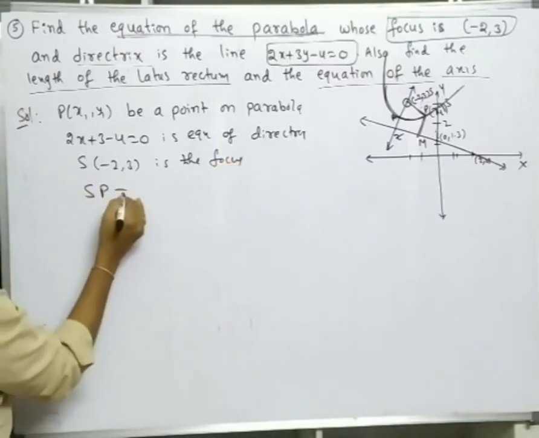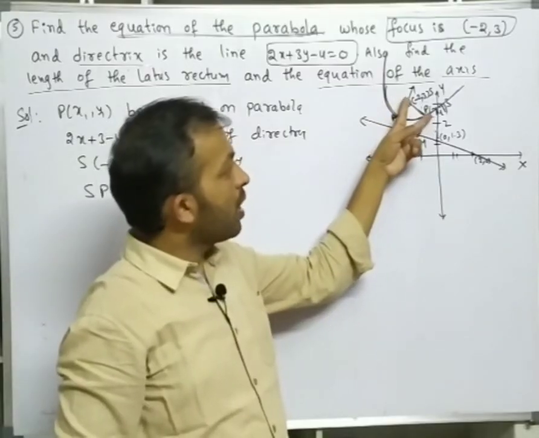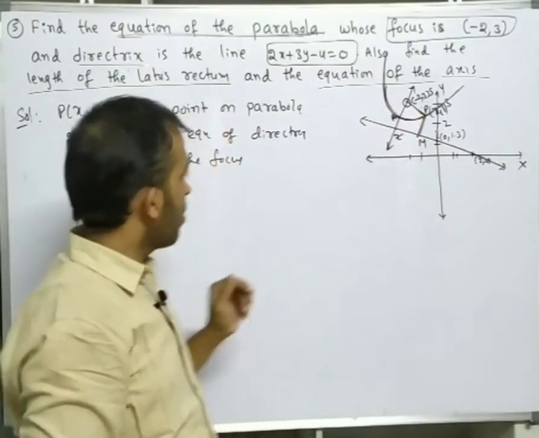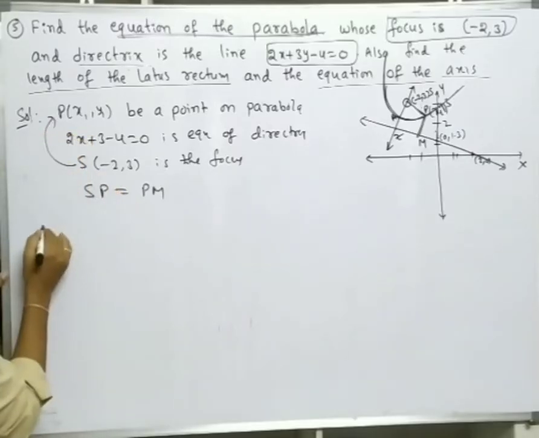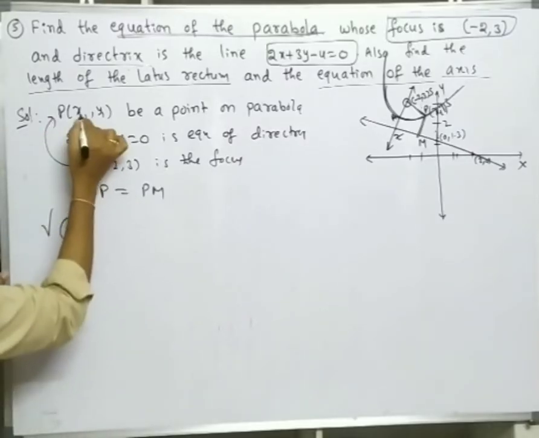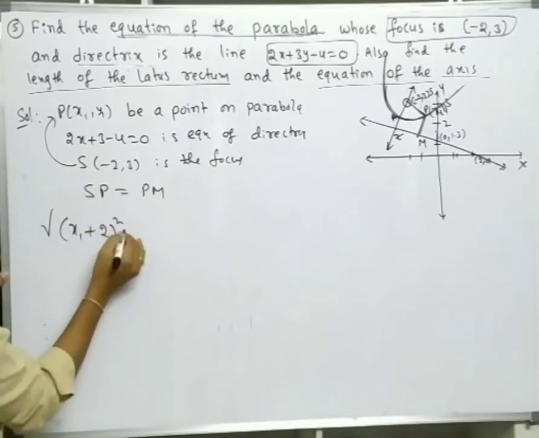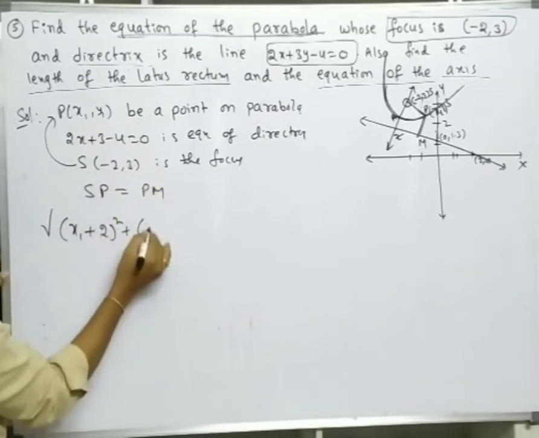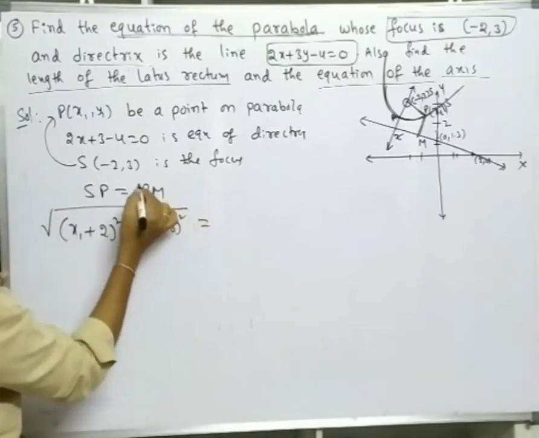So what is the definition? SP is equal to PM. This distance, focus to point, SP is equal to PM. What is SP? SP is the distance between these two points: under root of (x1 minus (minus 2)) whole square, that is (x1 plus 2) whole square, plus (y1 minus 3) whole square, is equal to PM.